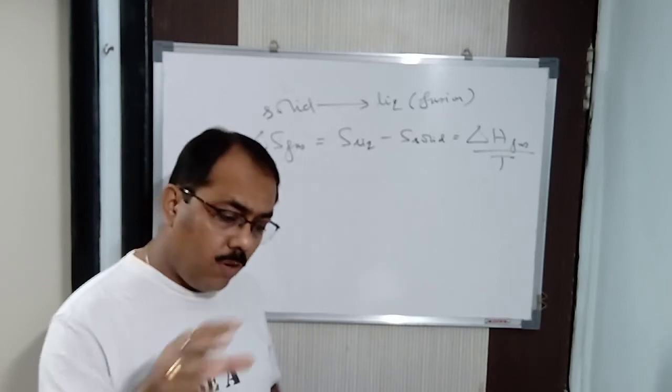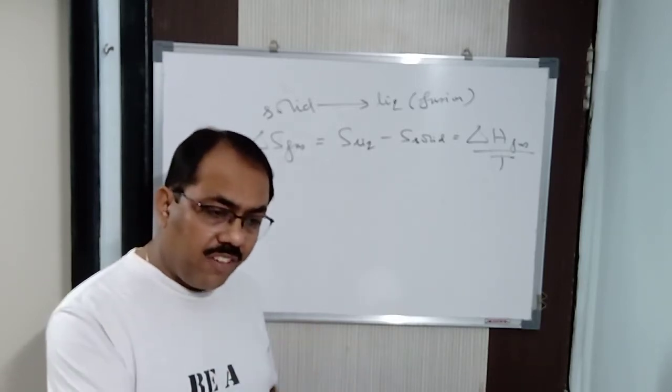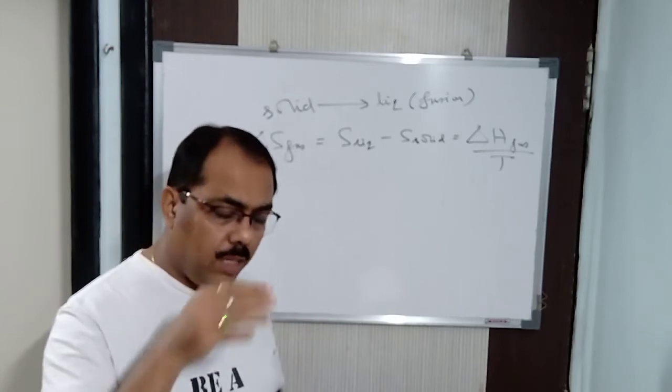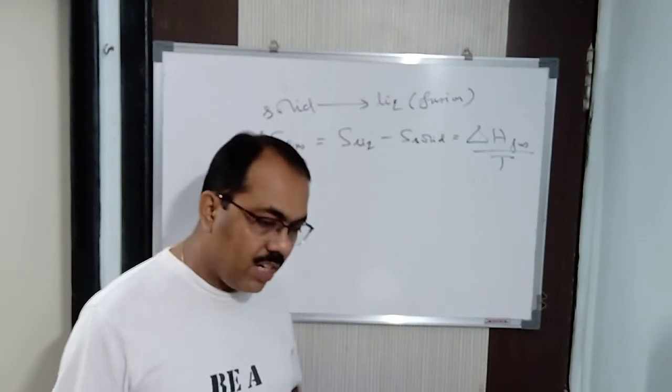Transformation means from solid state to crystalline state, or from liquid state to the crystalline state. That is called enthalpy of transformation or transition, divided by T.